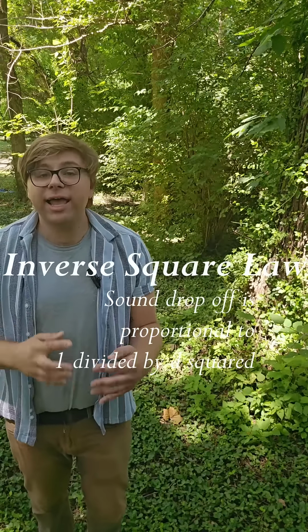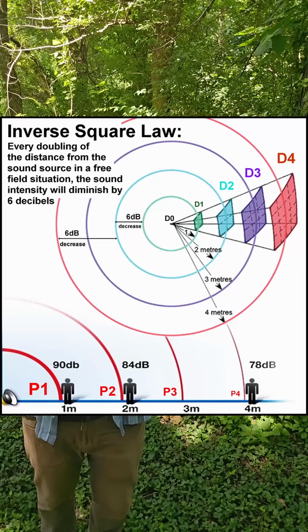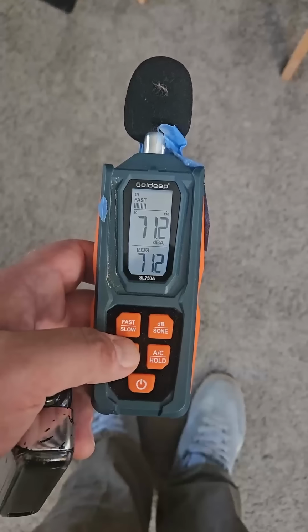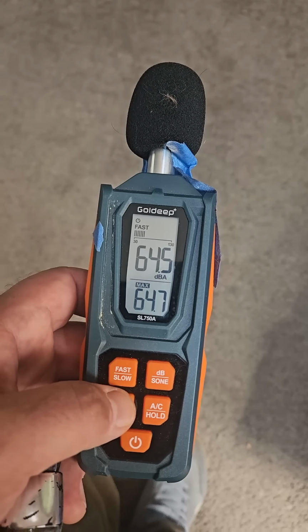Now, when we're measuring decibels, we usually have to know the distance between us and the sound source. Why? Because of the inverse square law. Every time you double the distance between you and a sound source, the decibel level drops by 6 and the sound intensity drops to 1/4. So how loud something is is entirely dependent on how far you are from it. Usually the standard that we measure at is 1 meter.